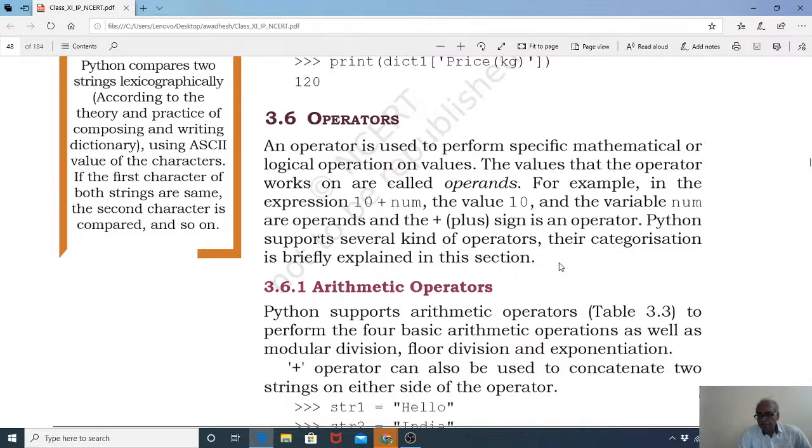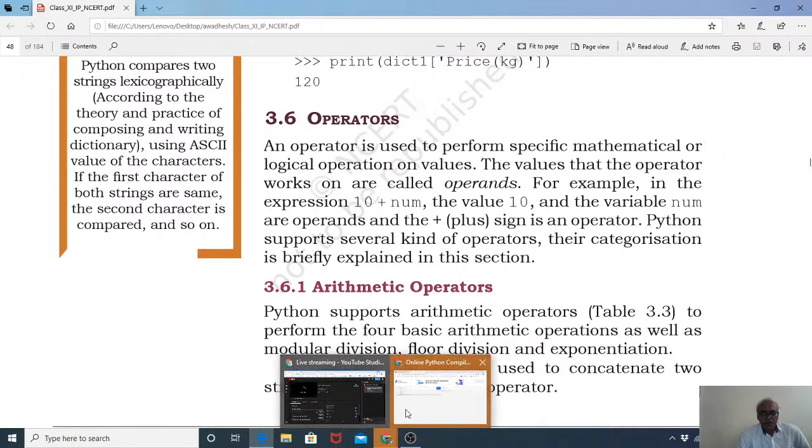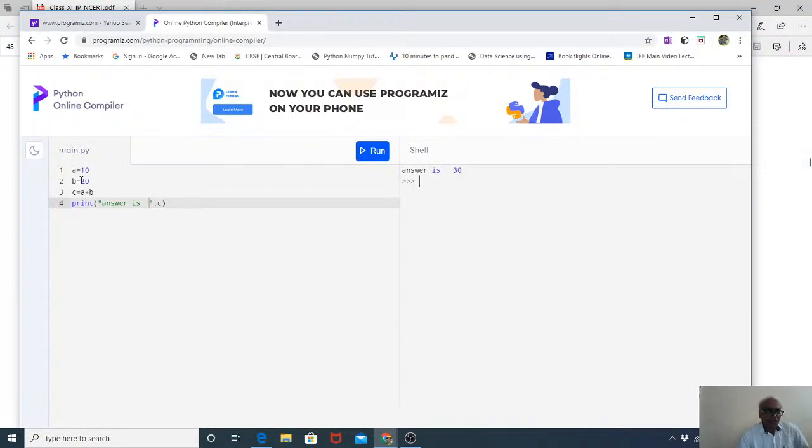ऑपरेटर्स. Let's write one more program and then you'll understand. So now what we have written is A is equal to 10, B is equal to 20, C is equal to 20. And suppose I want to work on interactive mode. Interactive mode में मुझे काम करना है, for example. Clear? Suppose I don't want constant values. जैसे A is equal to 10 मैंने लिया हुआ है यहाँ पे, B is equal to 20 दिया है, C is equal to A plus B करूँगा.